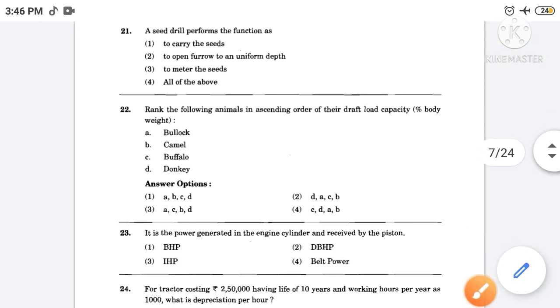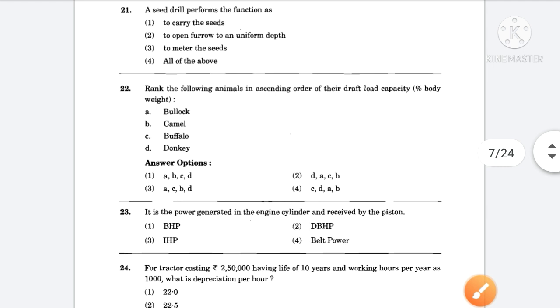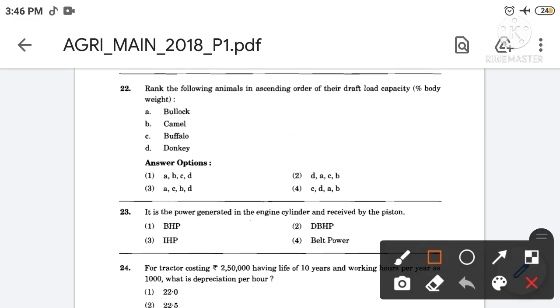Then next, rank the following animals in ascending order of their draft load capacity, percent body weight. So the correct answer is option number 3rd. That means first is bullock, second is buffalo, third is camel and fourth is donkey.